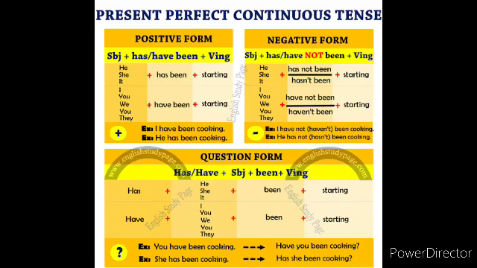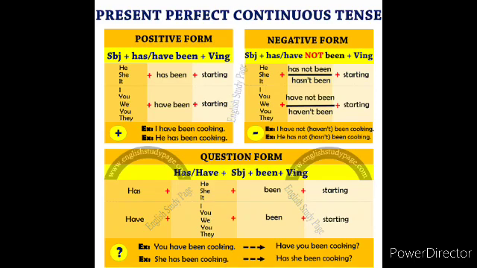In question form: has or have plus subject, been plus verb in the ing form. So see here, has he been starting? Has she been starting? Has it been starting? If in the plural form, we have to go with have. So have you been starting? Have they been starting? Have we been starting? So these are the sentences in the question form, children.